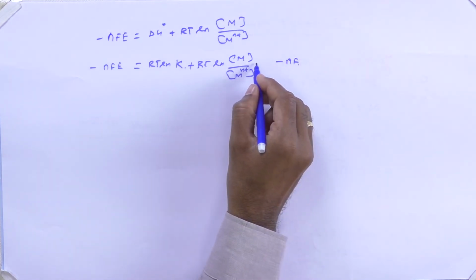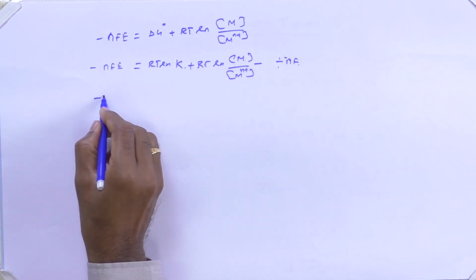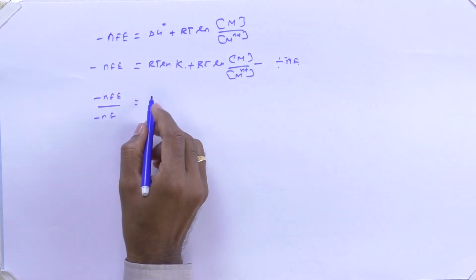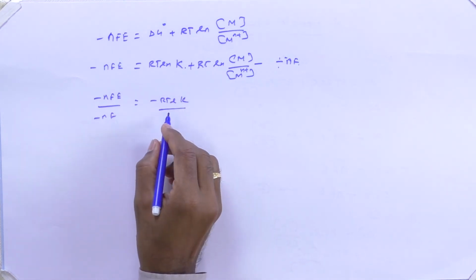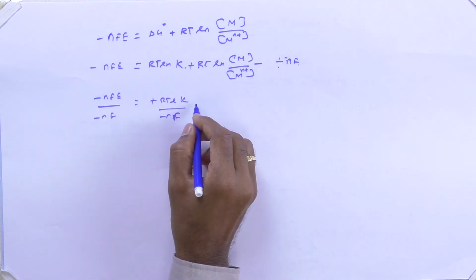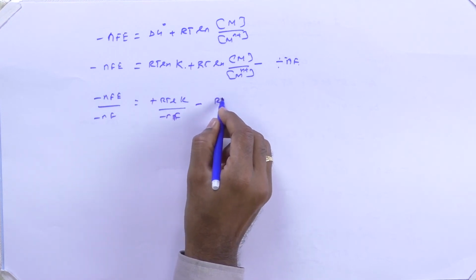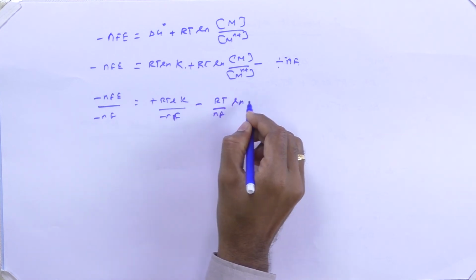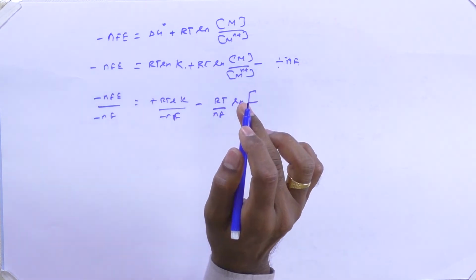It becomes minus nFE divided by minus nF equal to minus RT ln K divided by nF, minus RT by nF ln, where the activity of the pure metal is always 1, so 1 divided by M n plus.